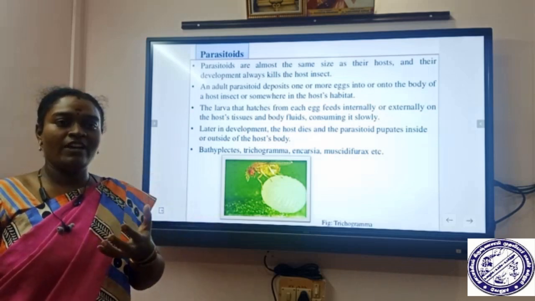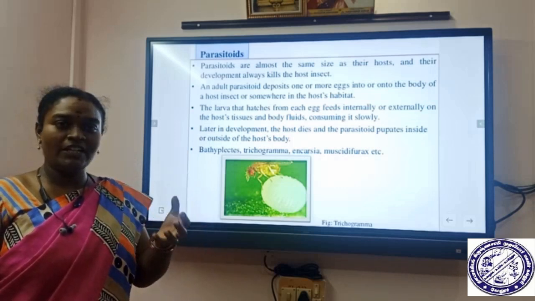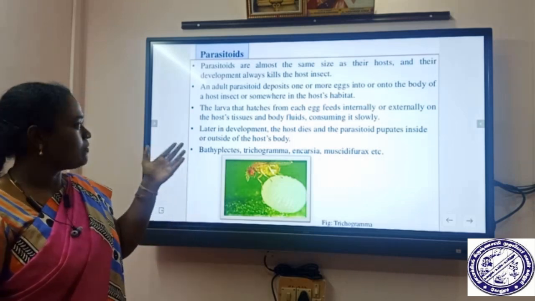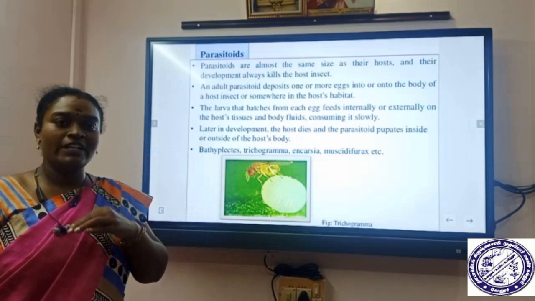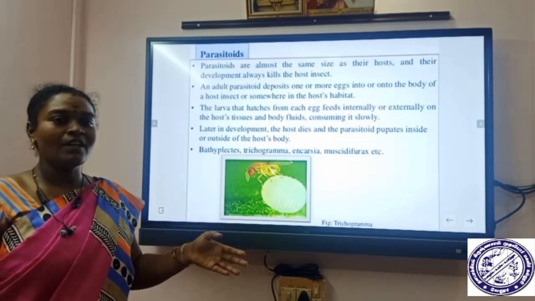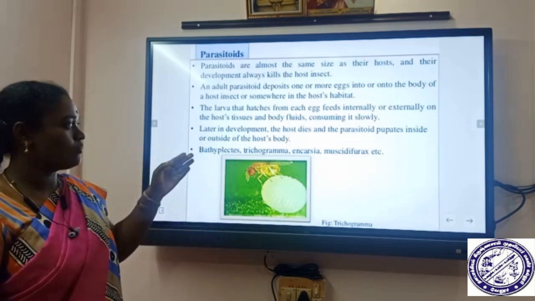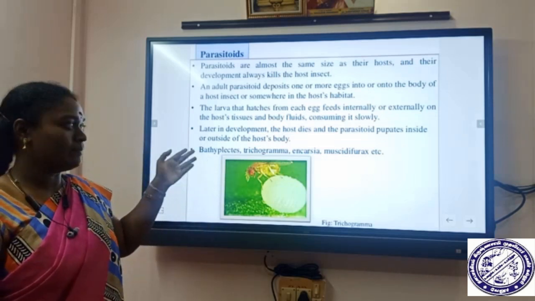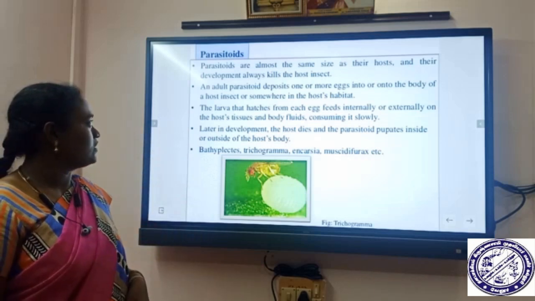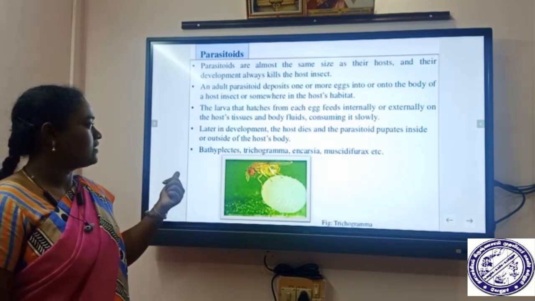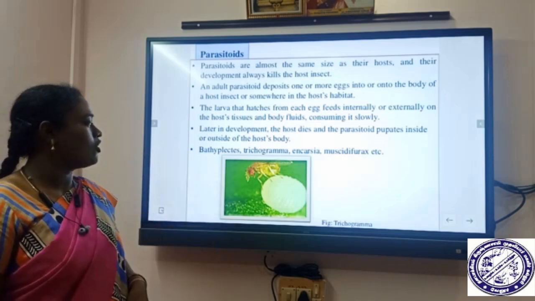After that, the larvae hatch out from the eggs. They feed on the host, internally or externally, on the host body fluids or host tissues. So it feeds, and it destroys the pest. In that way, this parasitoid will kill the pest. This can also be used as a pesticide. Examples for these parasitoids are Peristenus, Trichogramma, Encarsia and Muscidifurax. These are all examples of parasitoids.